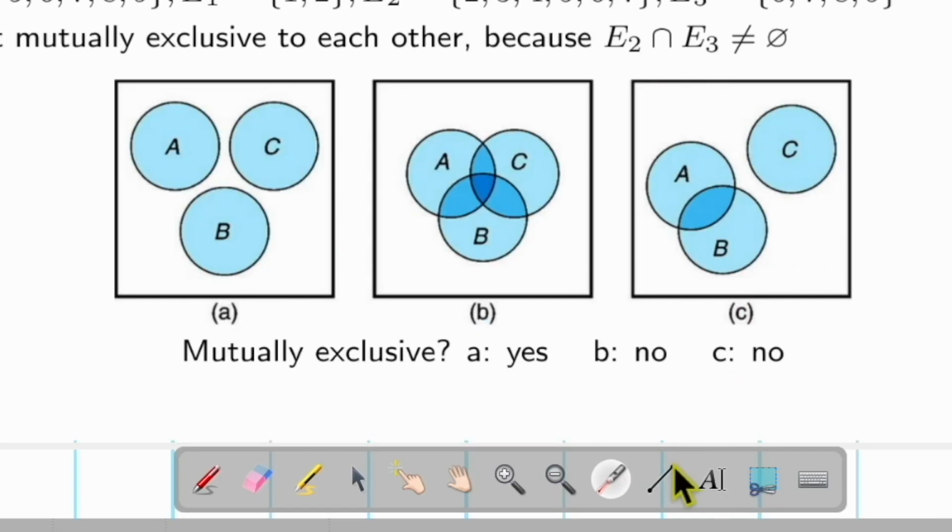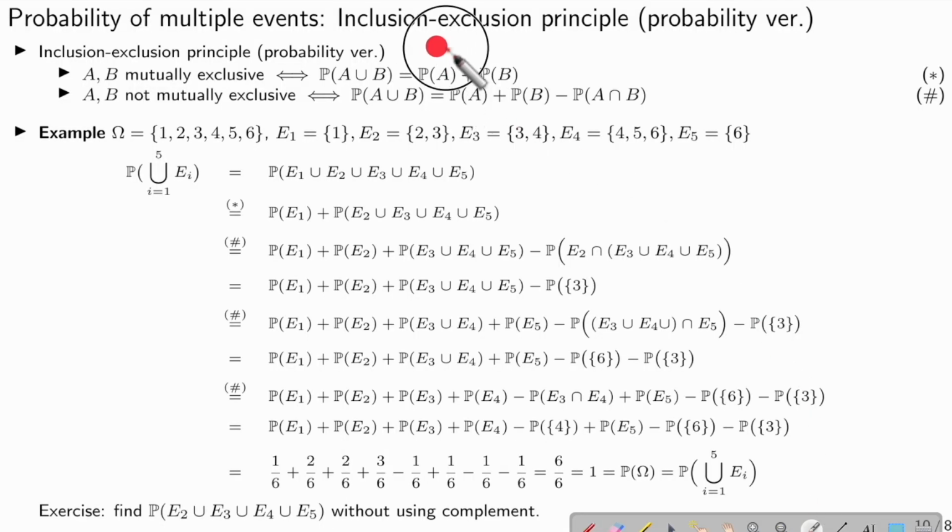So here are just some figures. So is ABC mutually exclusive? Yes. Is ABC mutually exclusive? No, because they have non-empty intersection. Is AB mutually exclusive? No, because A intersection B has something here. Is AC mutually exclusive? Yes. AC do not have intersection. But ABC as a whole, no, because AB is not.